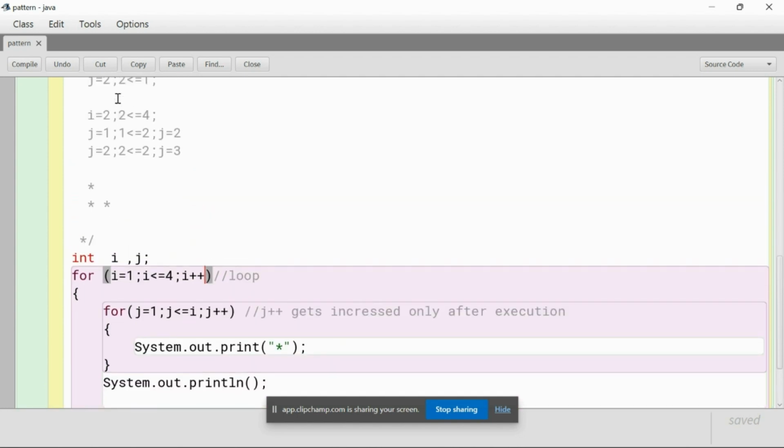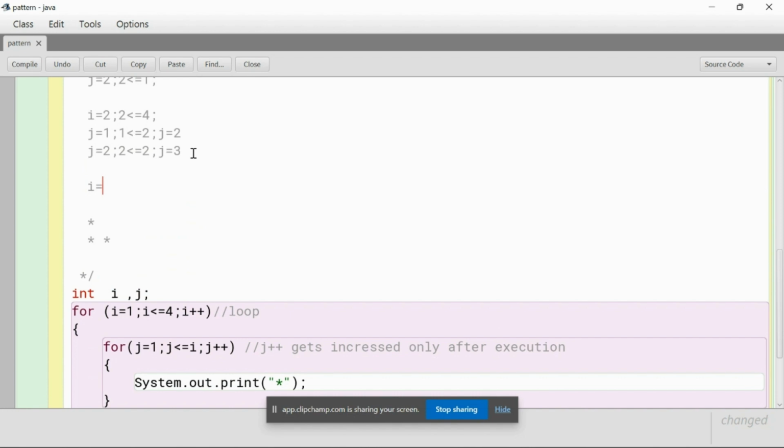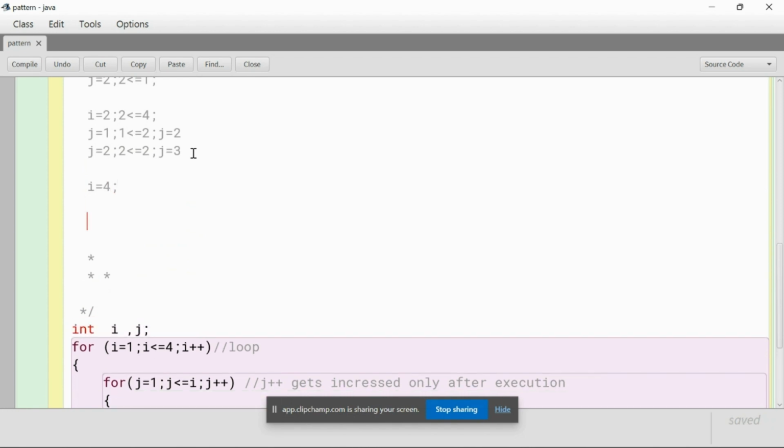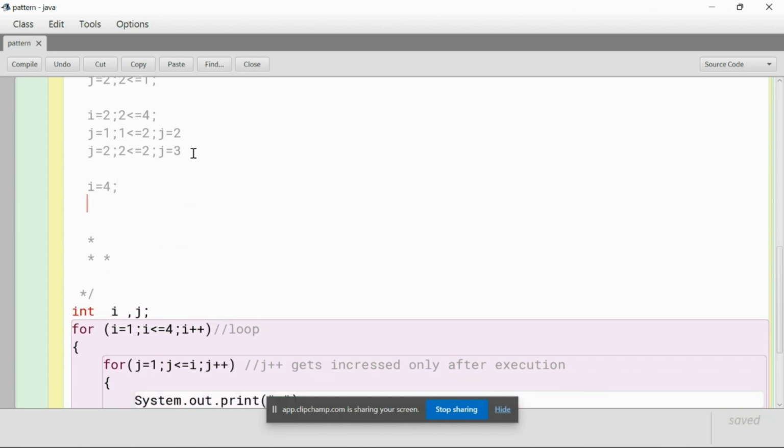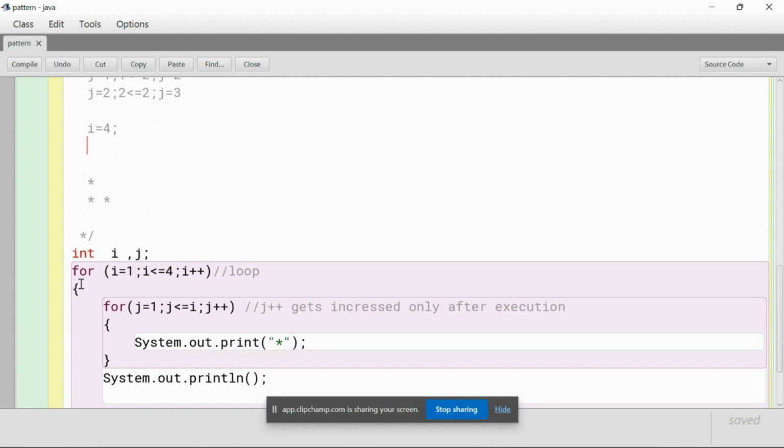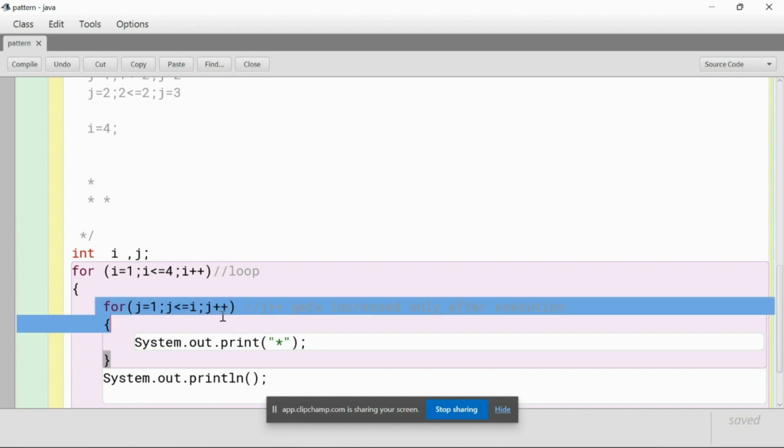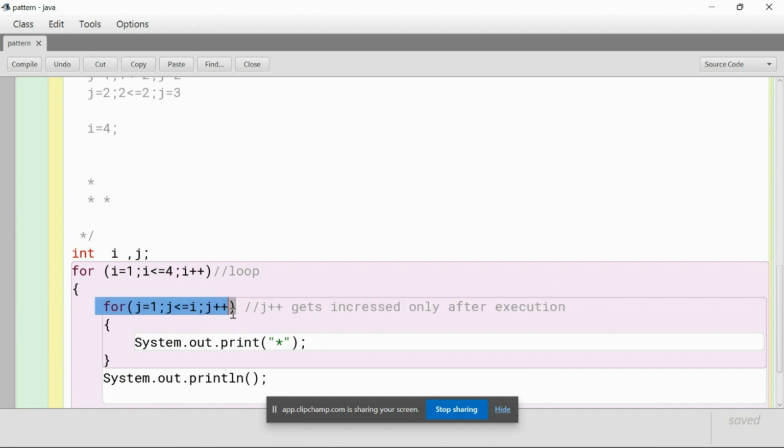I will be incremented by 1. So already we said i is equal to 3, now the i will become 4. After this, we have an open curly bracket, so it goes inside this for loop. And again it checks the condition from the first, and the loop repeats itself till the condition is satisfied and gets increased sideways.